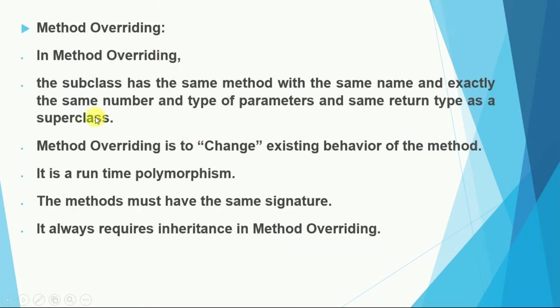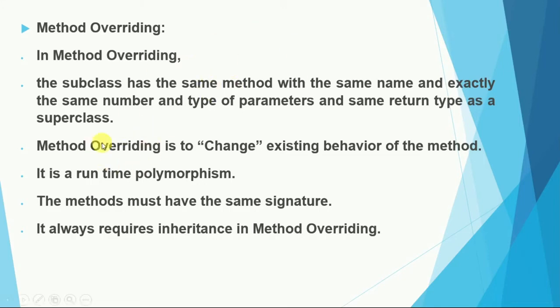Next is what is method overriding. In method overriding, the subclass, or child class, has the same method with the same name, exactly the same number and type of parameters, and the same return type as the superclass. In method overloading we have two methods in the same class, but in method overriding we have a relationship between two classes: a parent class and a child class. Both have a method with the same name and exactly the same number and type of parameters and the same return type.